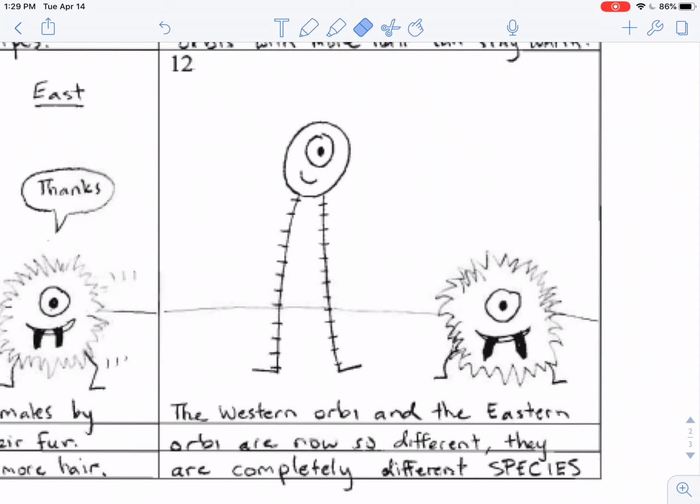It always begins with some kind of separation. Separation is the very important first step for how one species can become two different species. We've talked in evolution before about how we have common ancestors with all other living things. Well, if that's true, how did we become all different species and separated from each other? Maybe we were separated because of geography. We moved to different locations and changed differently over time.